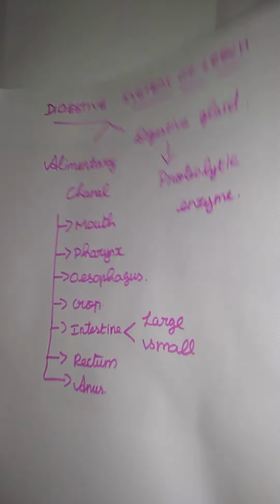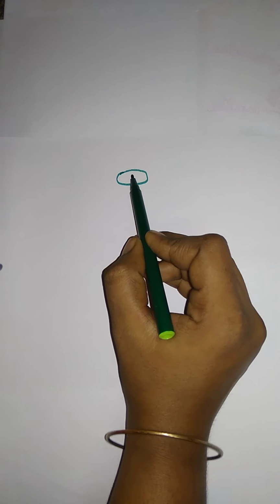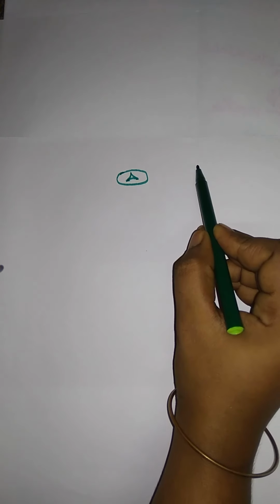Let us see our topic one by one. First is the alimentary canal. The starting part is the mouth part. Just imagine this is the mouth of a leech. Here, the mouth is present in the mid-ventral side.